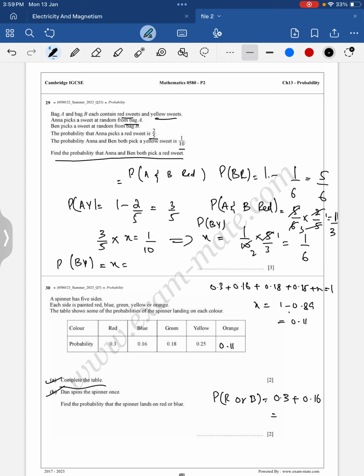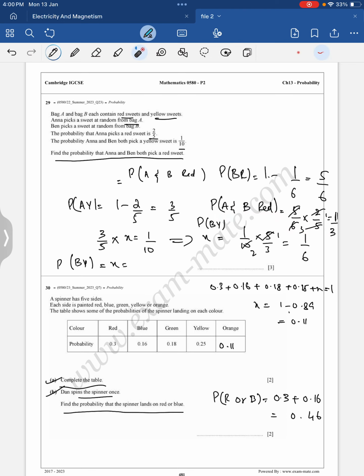So 0.46, right? 0.46 is the probability of red or blue. Okay, now find out spinner once, find the probability that the spinner lands on red and blue. Clear? So probability of red or blue is adding both probabilities simply. When we have the OR condition, we just add the probabilities, and when we have AND condition, we multiply the probabilities, that we did over here as well in the previous question.